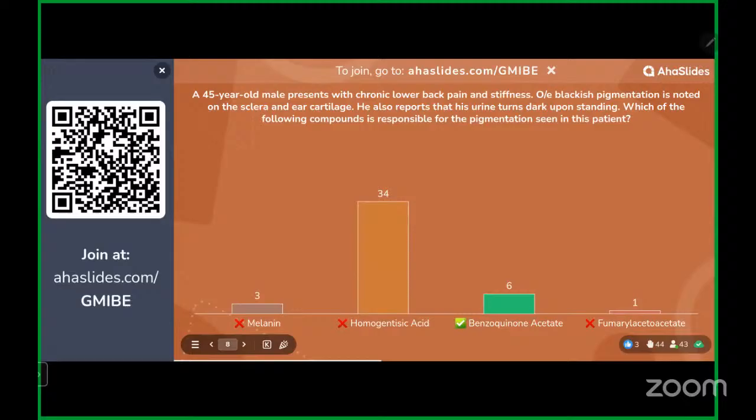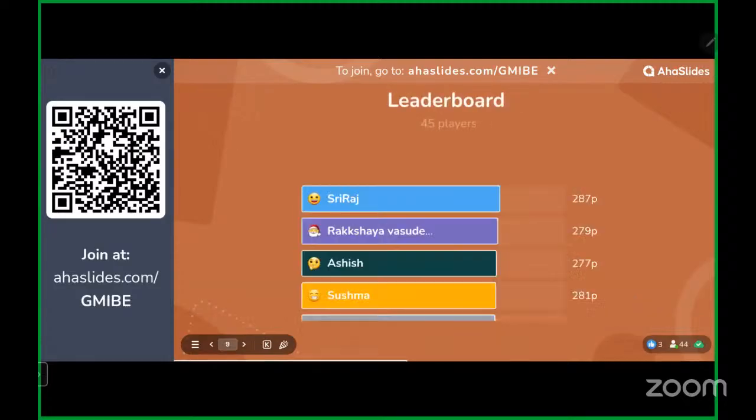The patient also complained of black staining of the diaper. Many have confused the answer here. The compound responsible for pigmentation is benzoquinone, because homogentisic acid accumulation turns it into benzoquinone. This is one more spot where students will go around. Beautifully framed question.